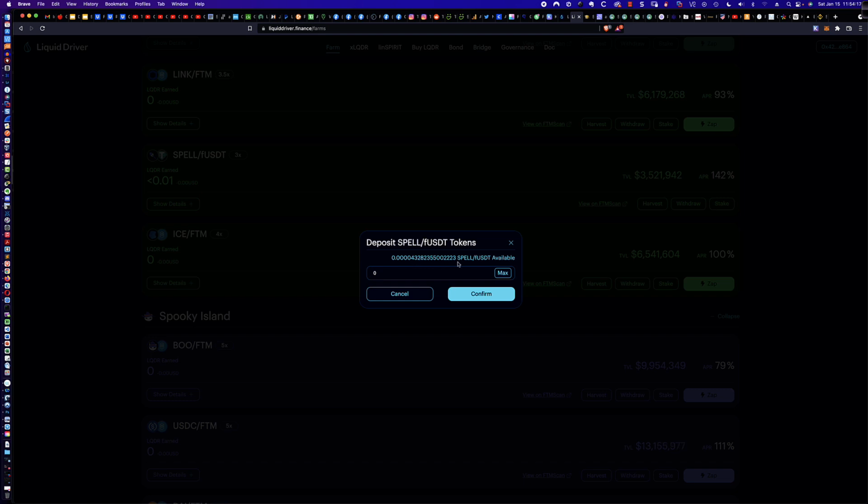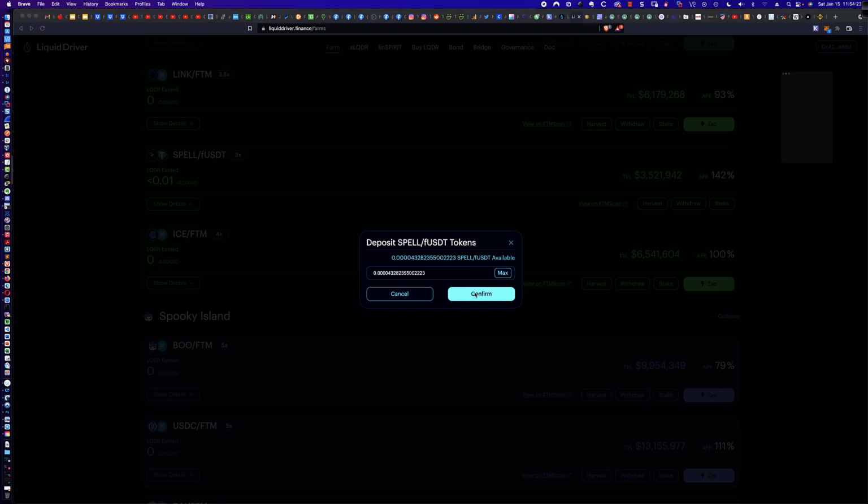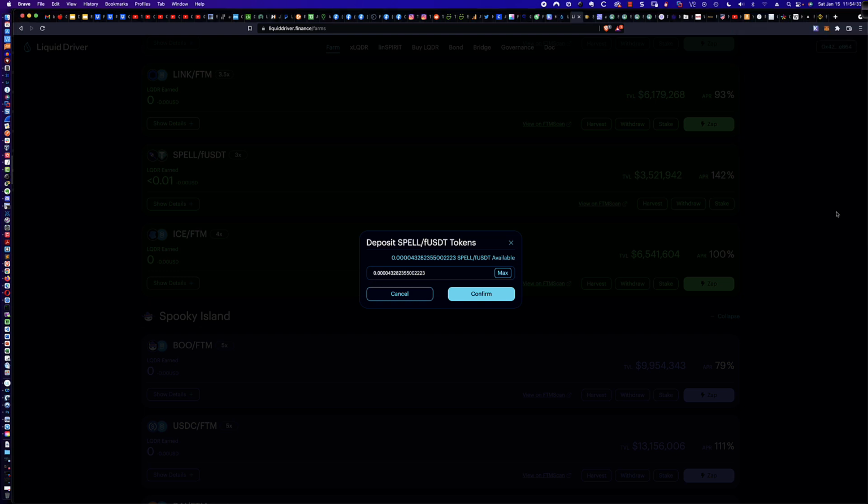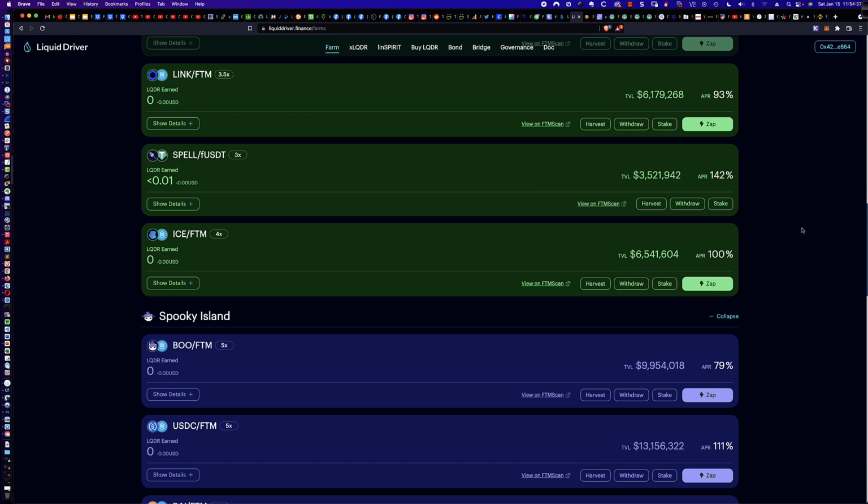There is that exact amount of spell FUSDT liquidity pair tokens we talked about. I'm going to click max. I'm going to click confirm. It's going to come up and ask me to confirm the fee, which is 0.12. And I guess you could do the math on that. It's probably a little over, what, 35 cents? Because again, it shows you that figure in FTM, Fantom tokens. And that little pop-up box when you stake typically goes away on its own. I haven't had any issues with that.